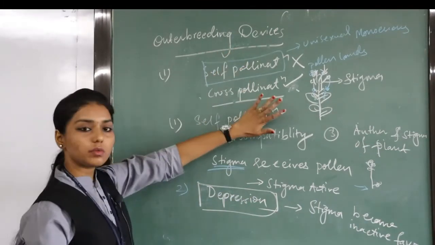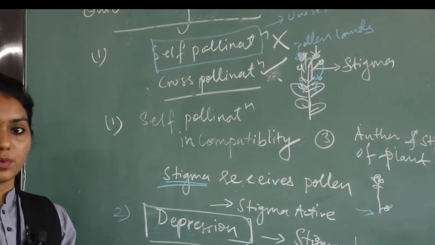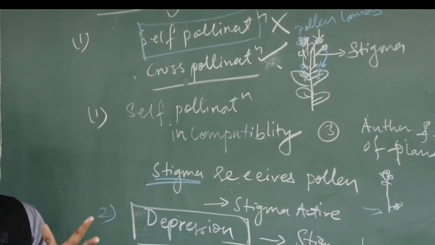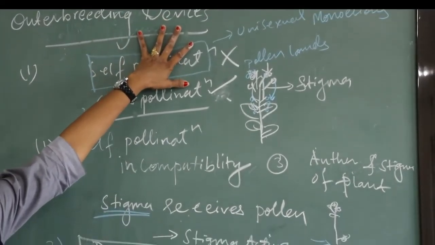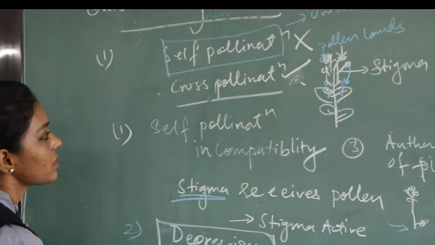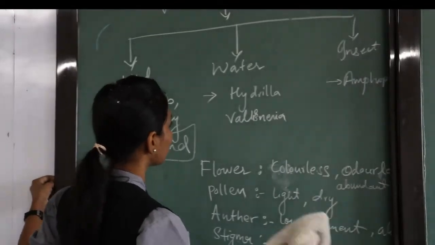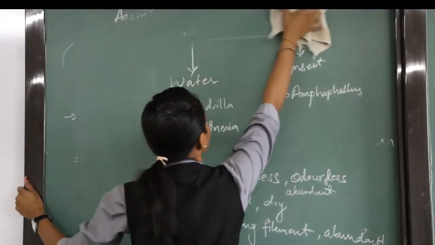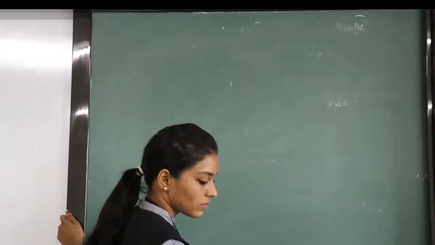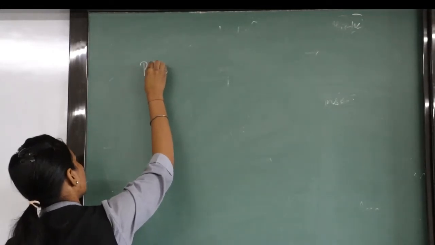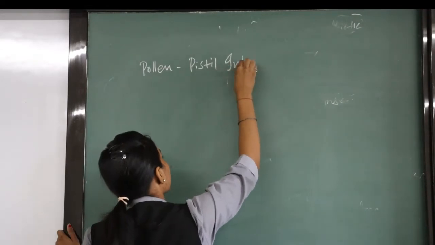I hope you are all clear with the things that I am telling. We have completed with what? Pre-fertilization step. Pollination we have completed with, pollinating agents also we have completed with, and outer breeding devices also we are done with. Next is regarding pollen pistil interaction.